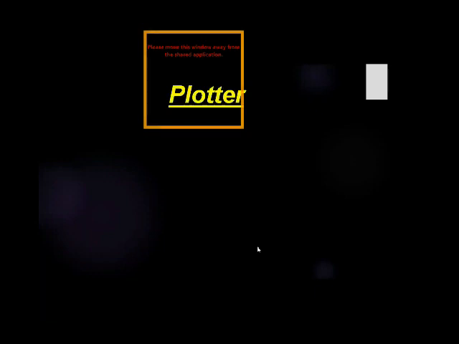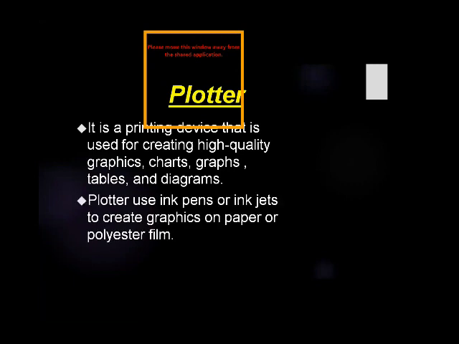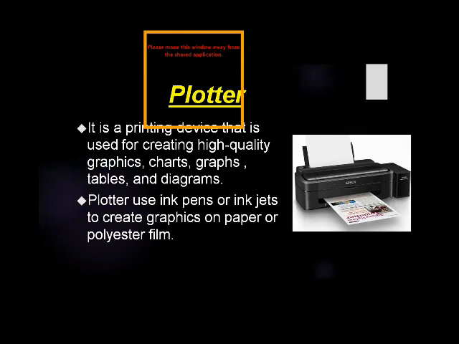Now, the next device is the plotter. A plotter is a printing device that is used for creating high quality graphics, graphs, charts, tables, diagrams. Plotters use ink pens or inkjets to create graphics on paper or a polyester film.